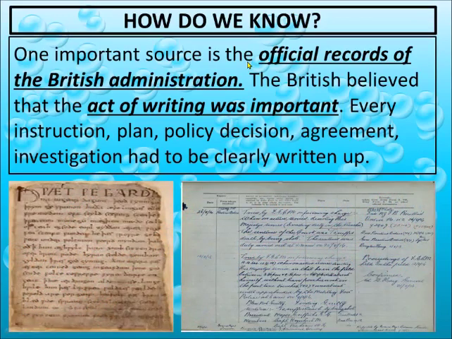So even in the offices, people keep records safe inside the files, and this practice was started from the British time. Every instruction, plan, policy, decision, agreement, investigation of the British time was clearly written up and it was preserved. Preserved means kept safely.